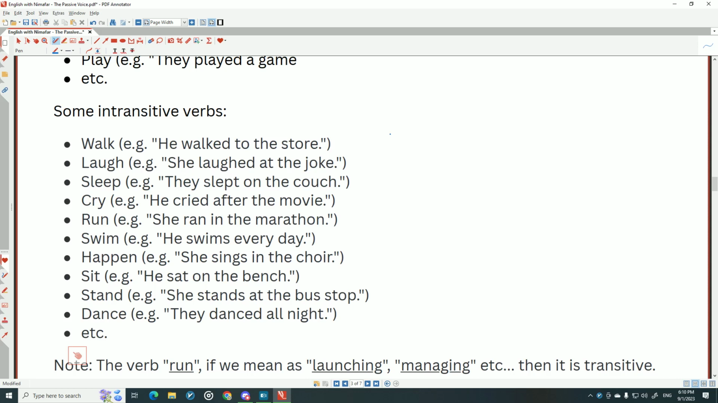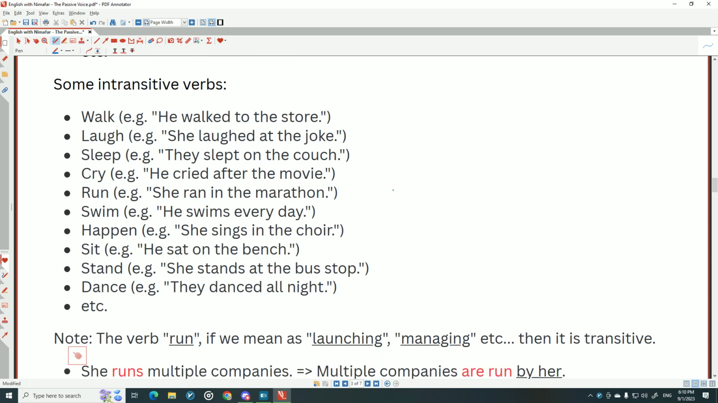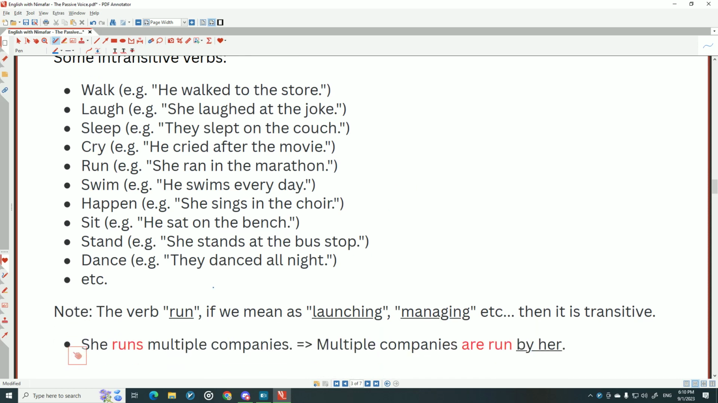Does it make sense? Or, for example, they slept on the couch. What did they sleep? Doesn't make sense. Or other verbs like sit, dance, stand, swim, run. But there is a point. The verb run, if we mean launching, managing, administrating, controlling, is transitive and you can use passive. For example, she runs multiple companies.